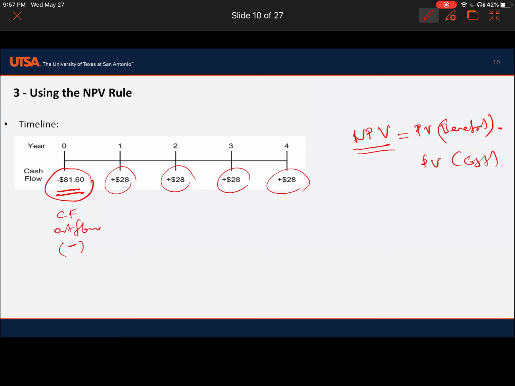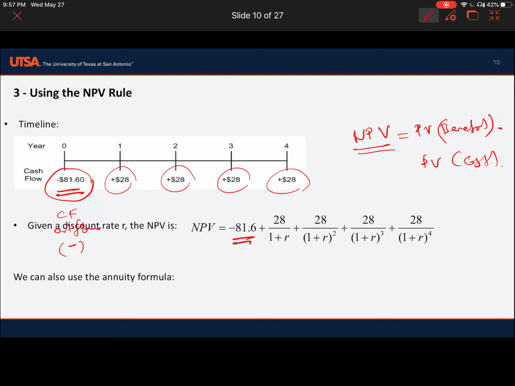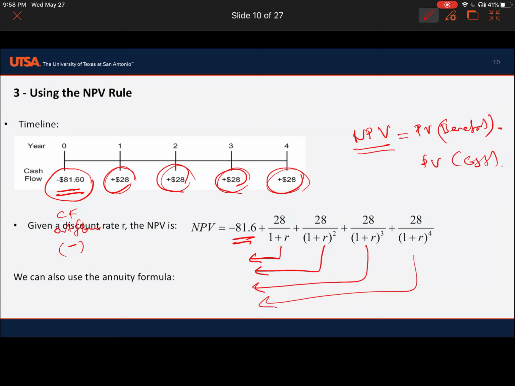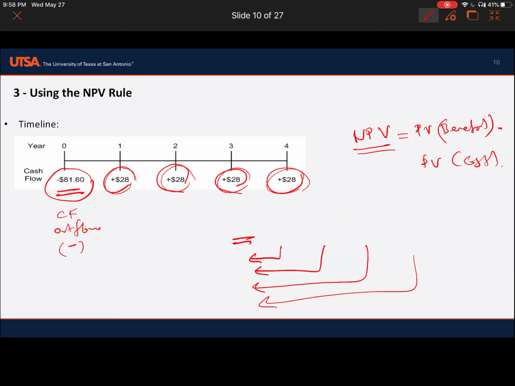So we have the present value of benefit, and present value of cash flow, 28 for each year. So we need to find discounted cash flows for today, present value, right?